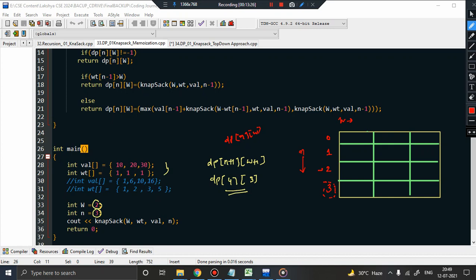Similarly, w will be numbered from 0, 1 and 2, because the capacity of the knapsack is 2. What if I use only w instead of w plus 1? It would stop here only. W is 2, which means 2 columns, so 1 column, 2 columns. But since w is 2, I need this particular value 2 to be present. So for that you need to increase, because indexing starts from 0. Getting the point? That is why I am writing n plus 1 and w plus 1. Anyway, this is how we are numbering these two values.